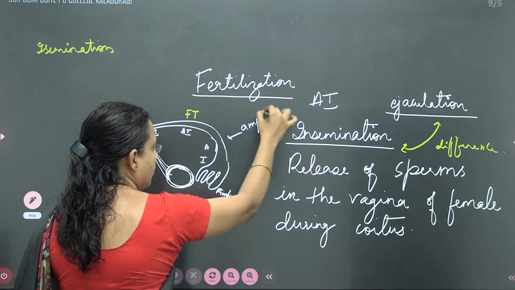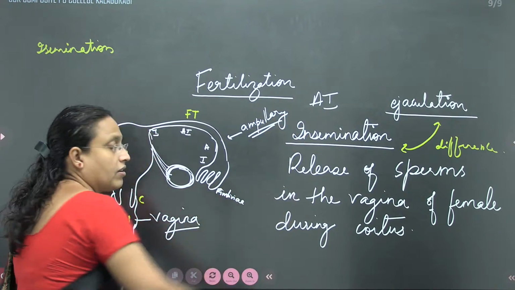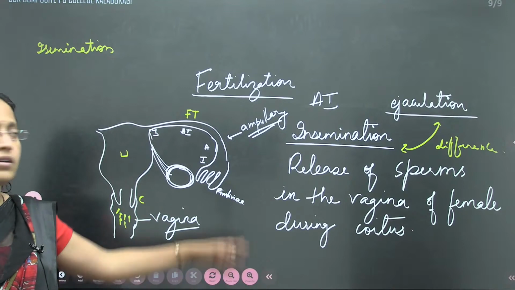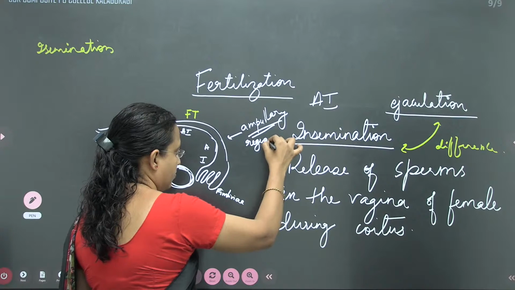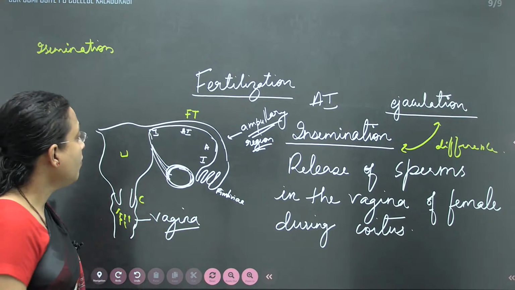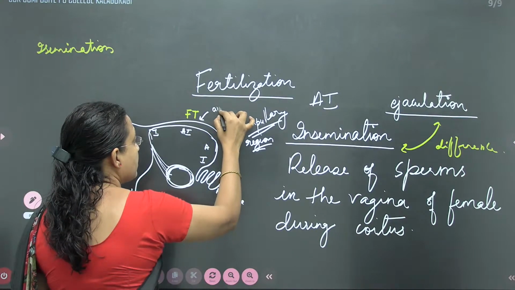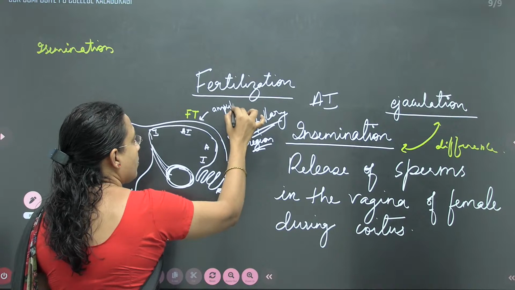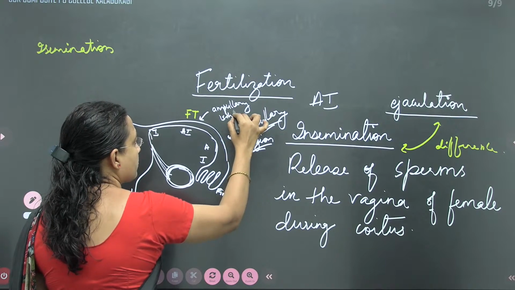Now comes the word fertilization. I'll explain what the word fertilization is. The majority of fertilization occurs in the ampullary region, whereas some fertilizations still continue even in the ampullary isthmus junction.